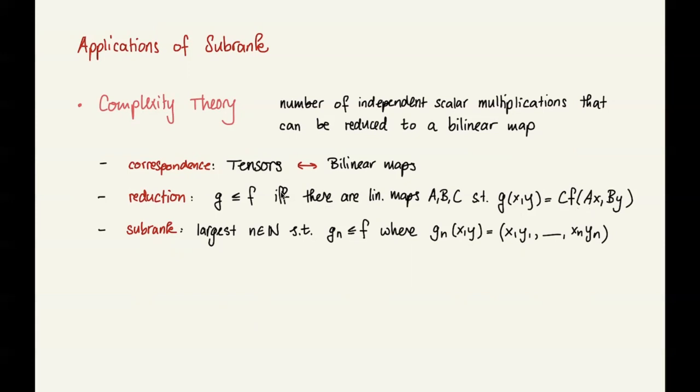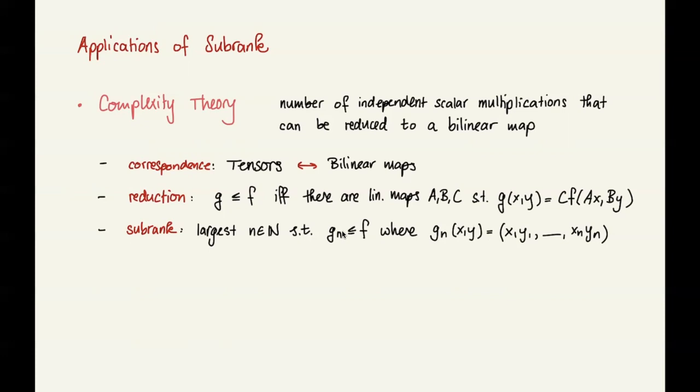And if we have this reduction, we can phrase the subrank in terms of it. If we're given a bilinear map F, then the subrank is the largest number n such that Gn reduces to F, where Gn is the special bilinear map that takes vectors x and y of length n and multiplies them pointwise. So it outputs x1 times y1, x2 times y2, etc. The subrank is really the largest number of independent scalar multiplications that can be reduced to F. That's what it means in algebraic complexity theory.